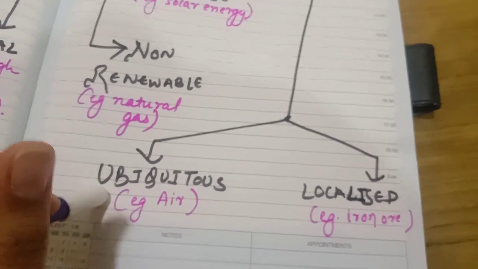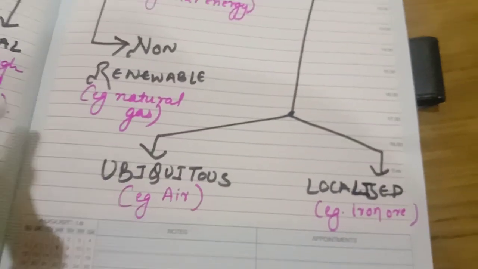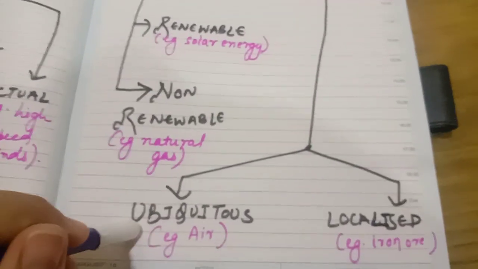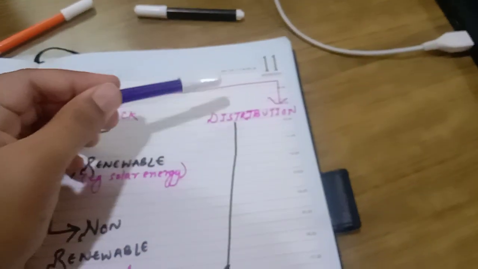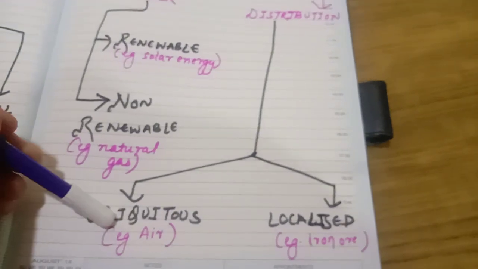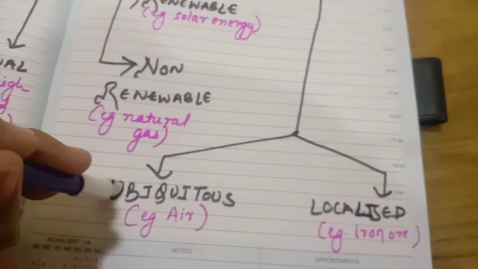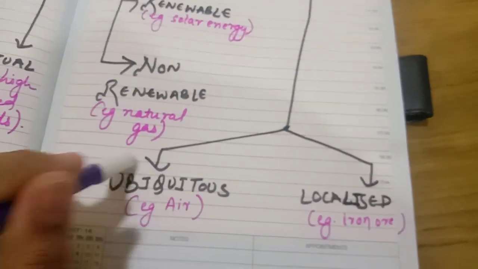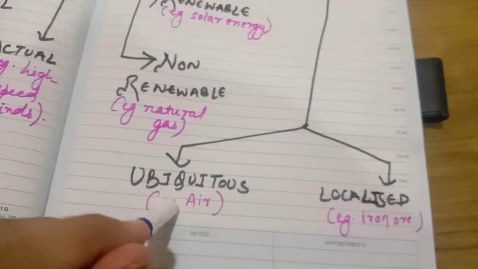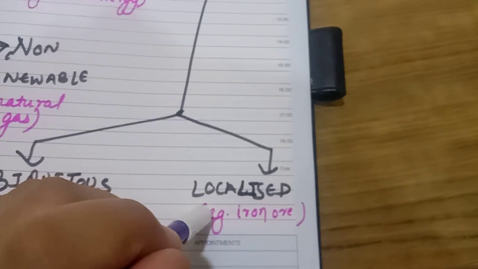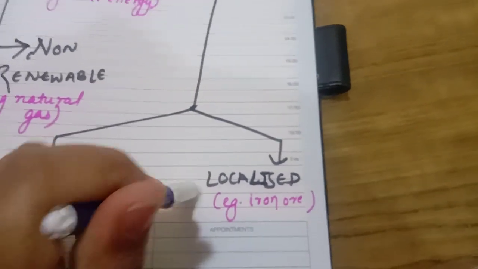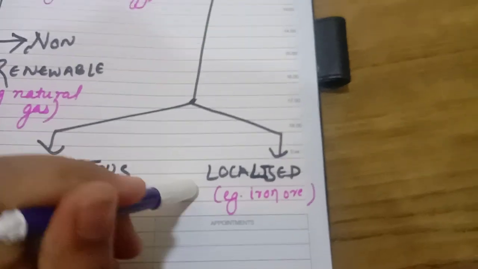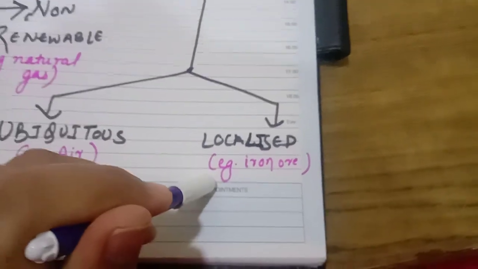Please note down in your additional notes side में. Ubiquitous का मतलब something which is present everywhere. So understood? Natural resources, ubiquitous का मतलब क्या होगा? Those natural resources which are present everywhere over the earth. Example air, water, land. Localized, those natural resources which are present only at specific places or only at some local places. Example iron ore, is it found everywhere?